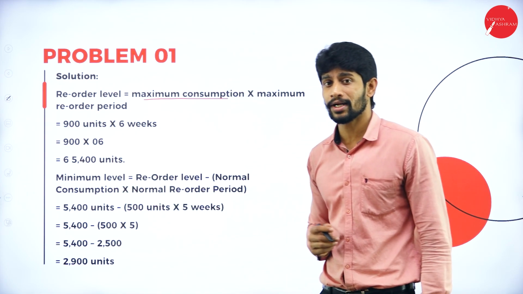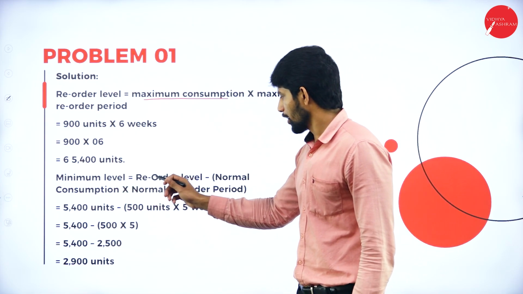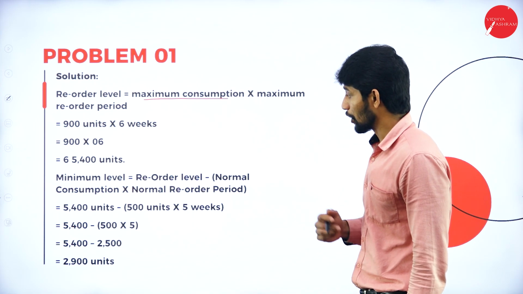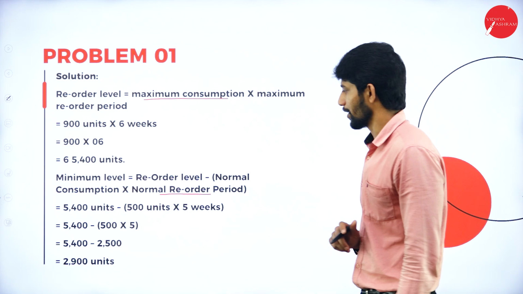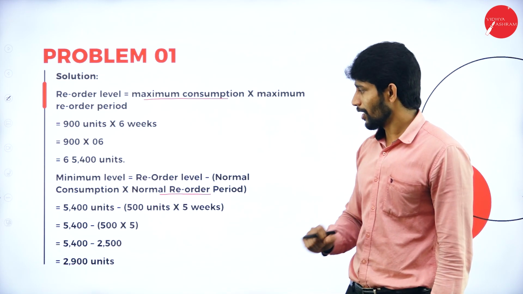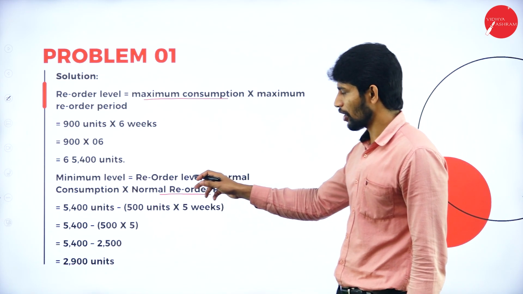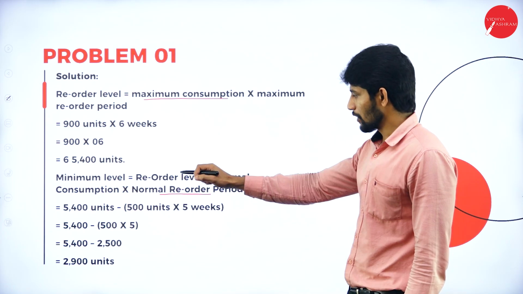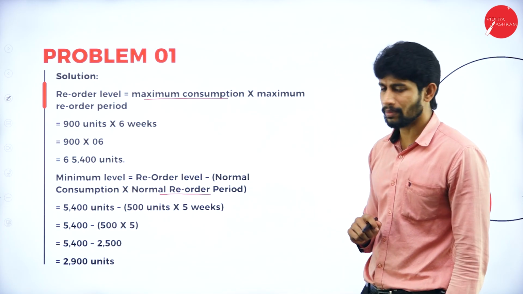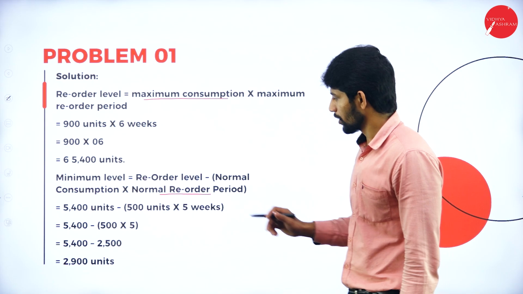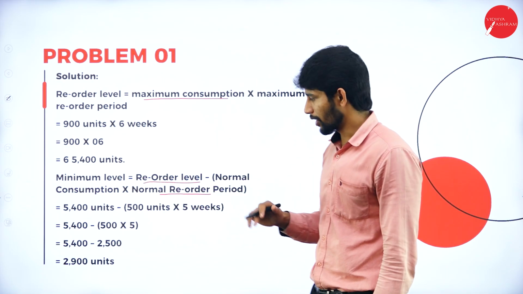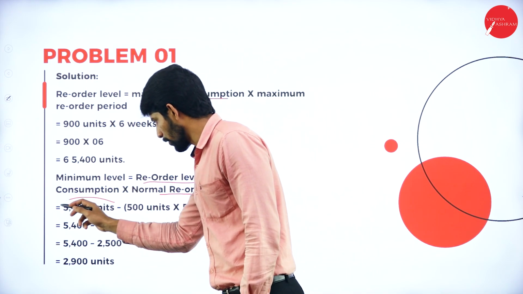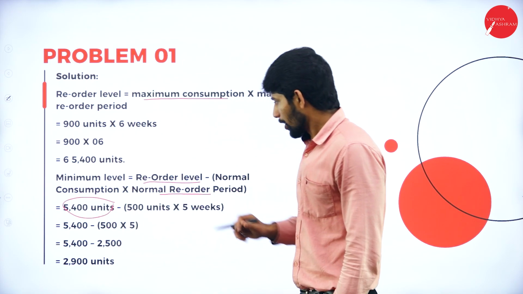Next, minimum level. So what is the formula to find out minimum level? Reorder level minus normal consumption into normal reorder period. So here the reorder level is 5,400 units minus normal consumption.